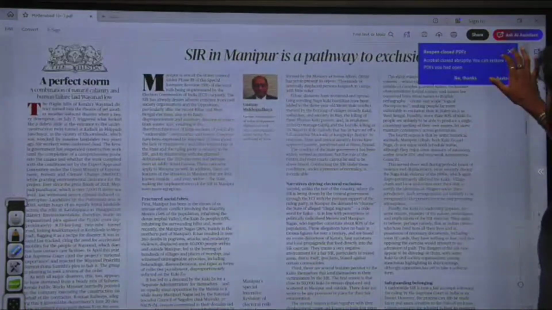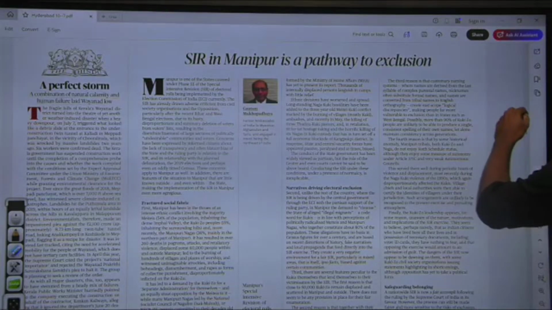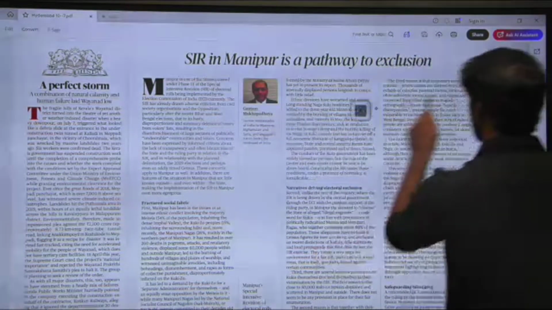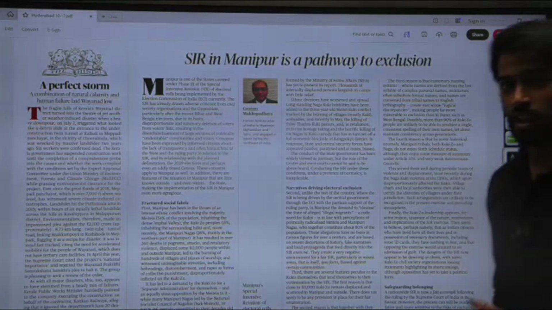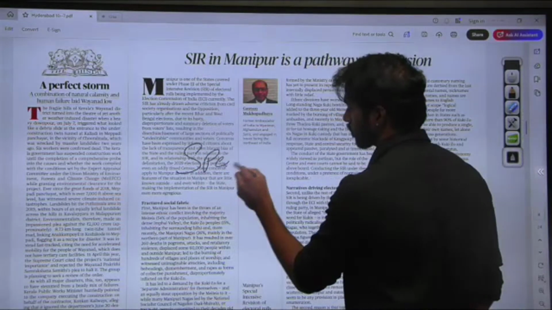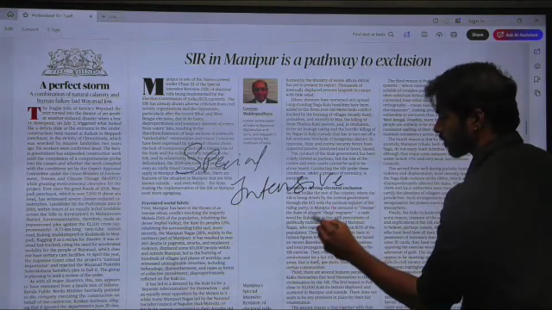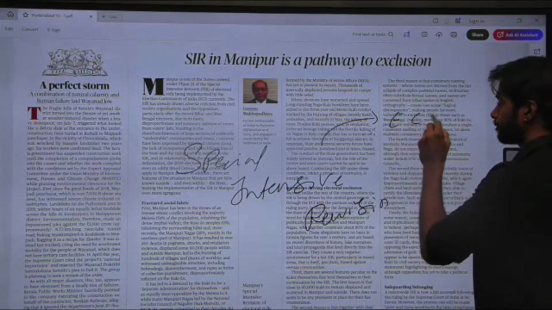Firstly, we have this editorial that's talking about how SIR in Manipur is a pathway to exclusion. Now, what is SIR? SIR is nothing but special intensive revision, special intensive revision that was conducted by the Election Commission of India.